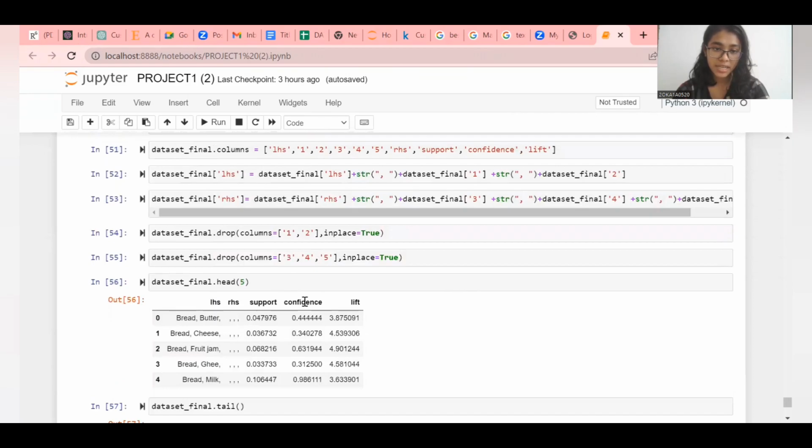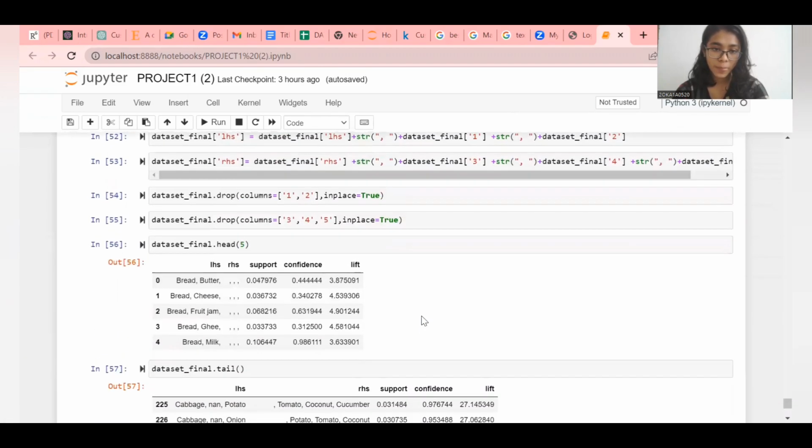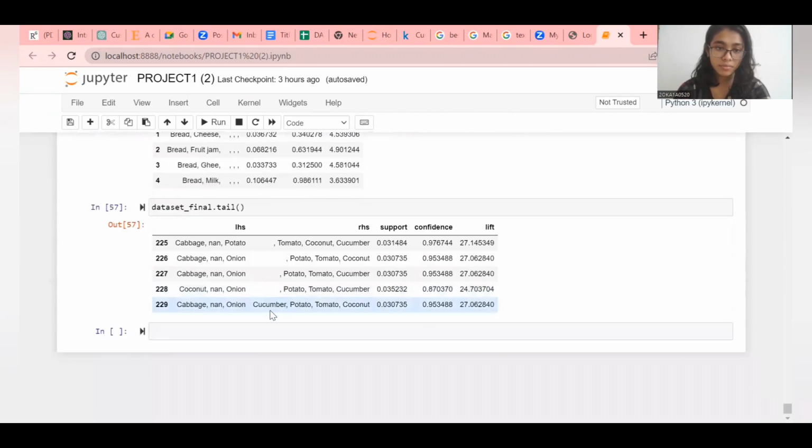Now here it comes: LHS, RHS, support, confidence, and lift. How it works is, cabbage and potato are in the LHS, for which tomato, coconut, and cucumber in the RHS are recommended. The LHS is the part which is already in the customer's basket, and the RHS is the one which needs to be recommended to the customer.